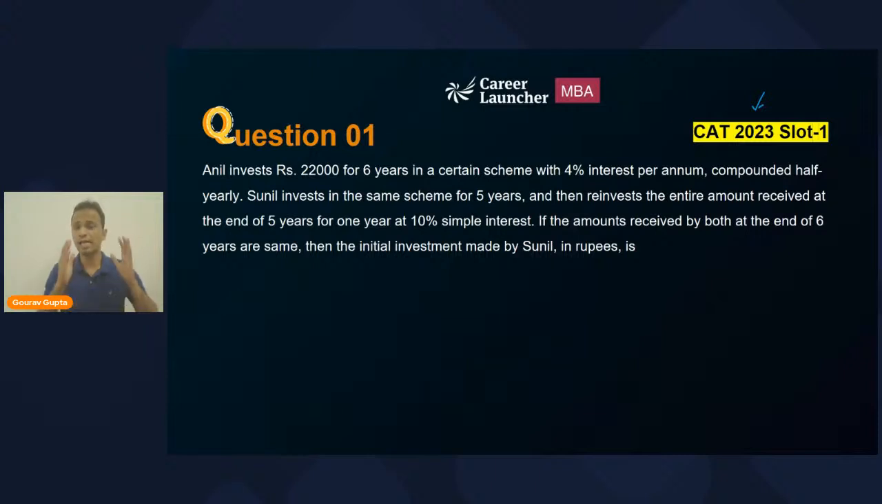Okay, but you must handle each and every part separately. First of all, understand what is happening with Anil, the first person, and then consider the second person. For the second person, things are happening in two stages: for the first 5 years and then for the next 1 year. Handle them one by one and then tell me what will be the initial investment made by Sunil in rupees. I'll give you 2 minutes for this.